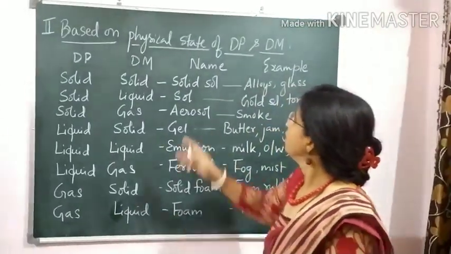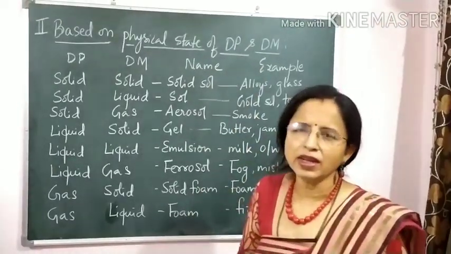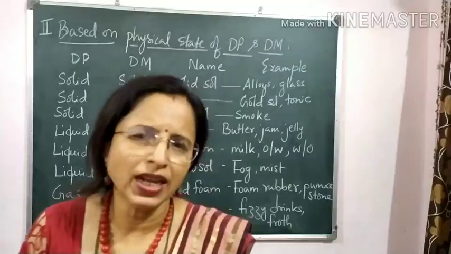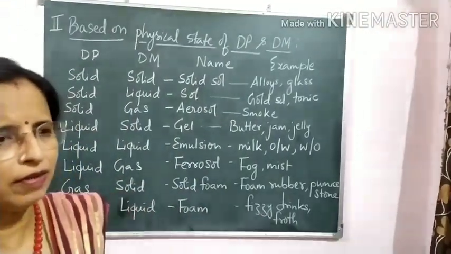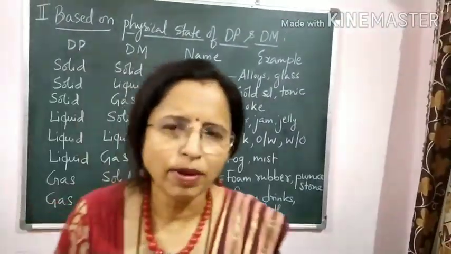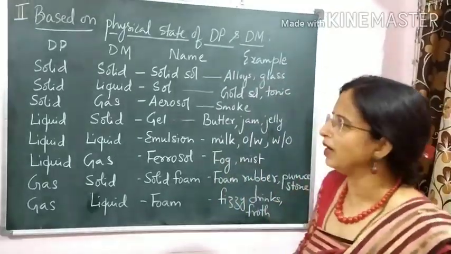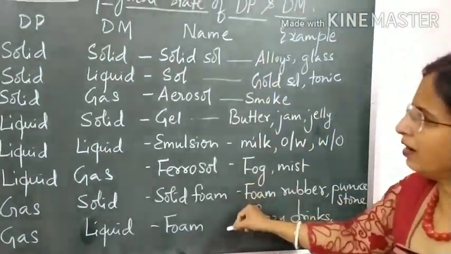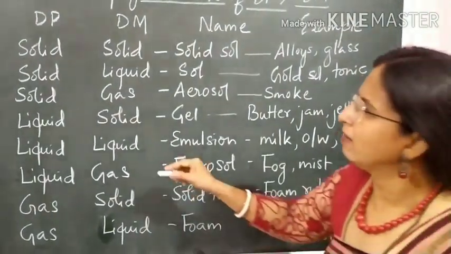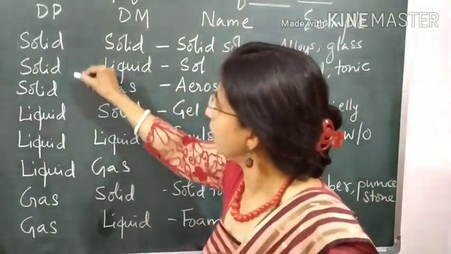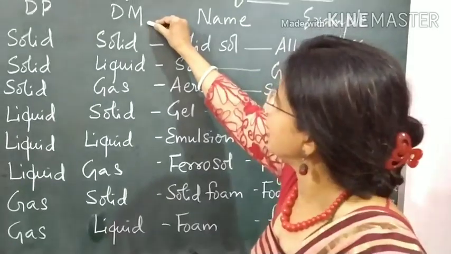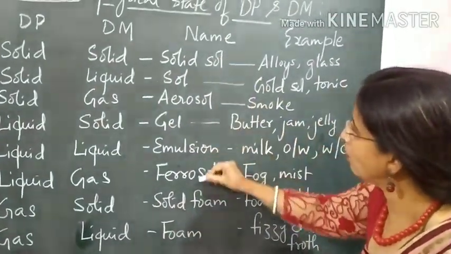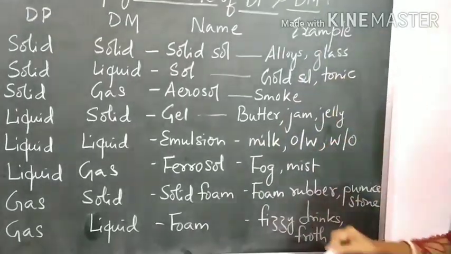Now, based on physical state of DP and DM. The physical state, as I explained, may be solid, liquid or gas, for both DP and DM. Based on the physical state of DP and DM, the colloidal system is classified into 8 different varieties. So I have written here the physical state of the dispersed phase, and these are the physical states of the dispersion medium. These are the names of the colloids and a few examples.